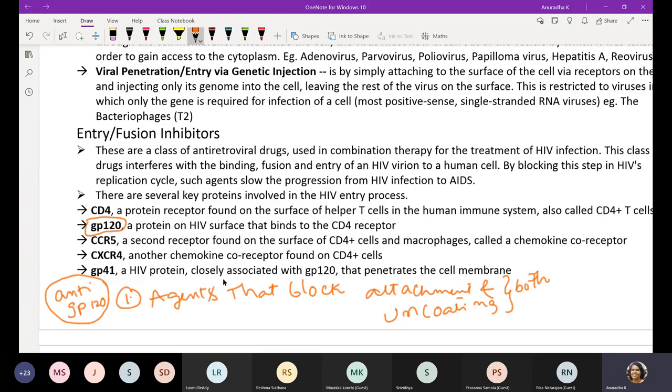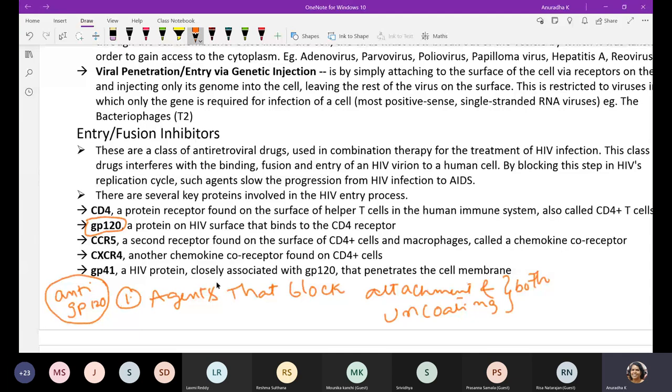So the recombinant CD4 molecule and anti-GP120 are the chemical compounds which can bind to GP120, the viral envelope glycoprotein, which interacts with the CD4 molecule of the target cells and mediates the process of adsorption.